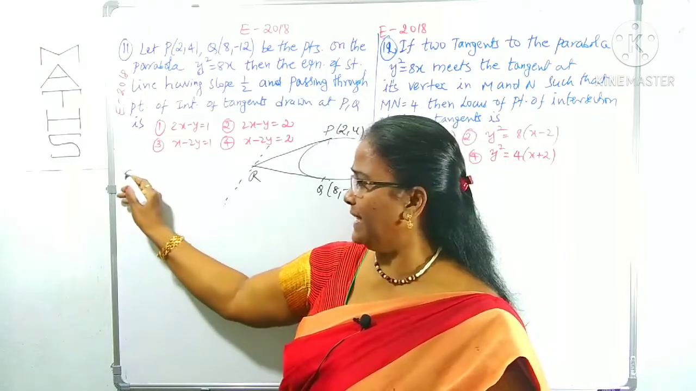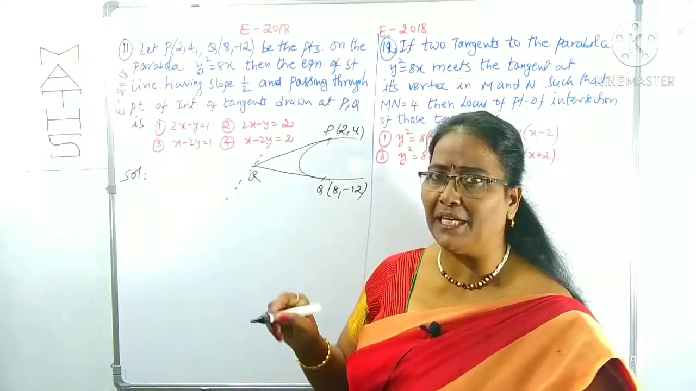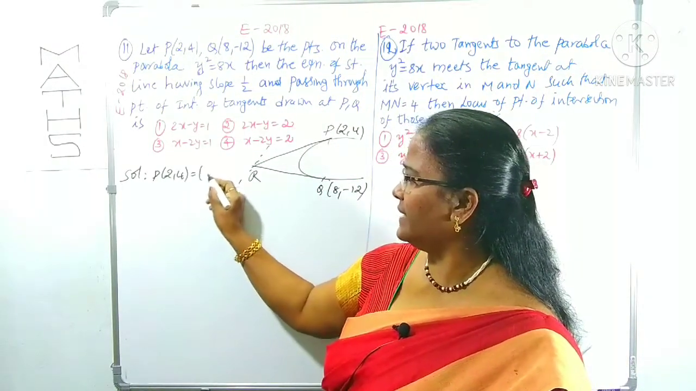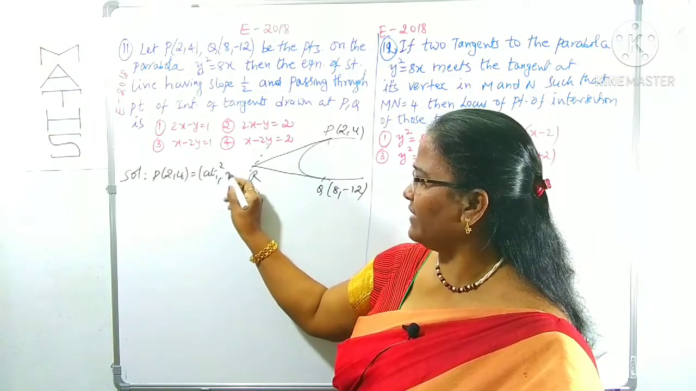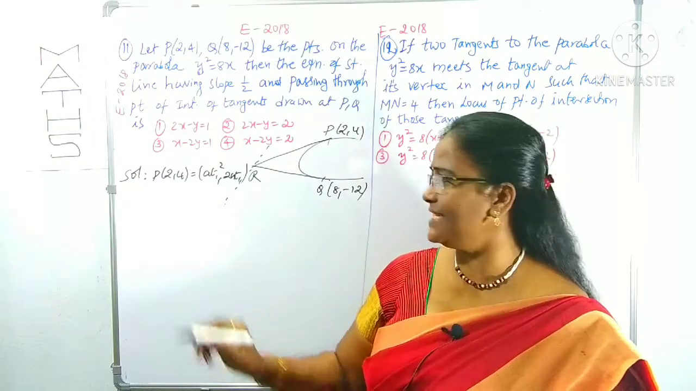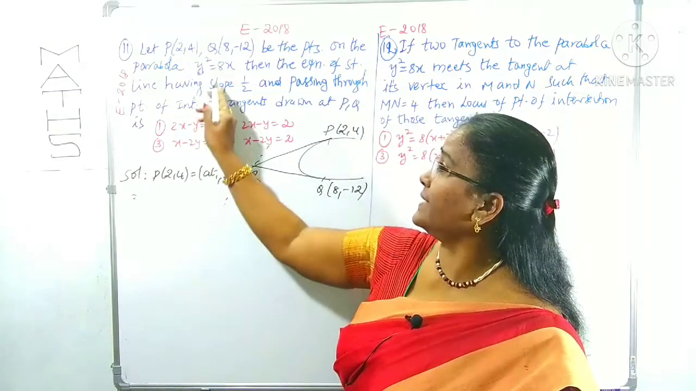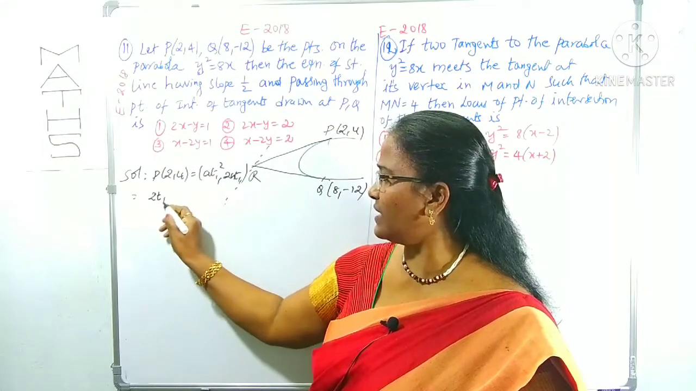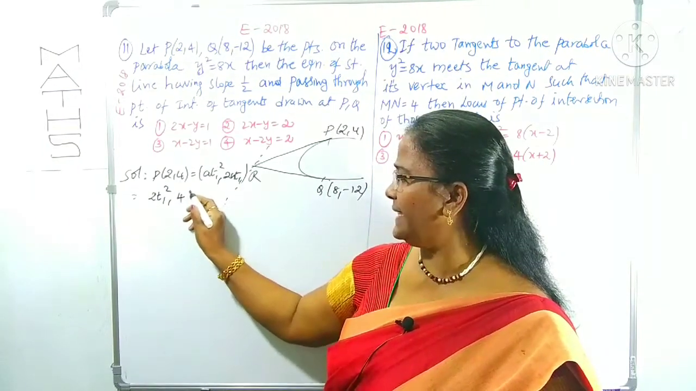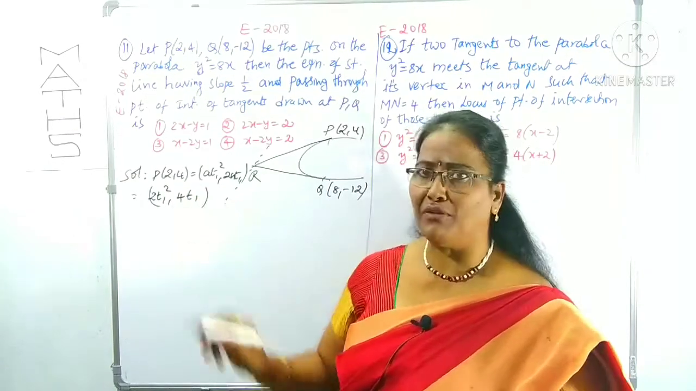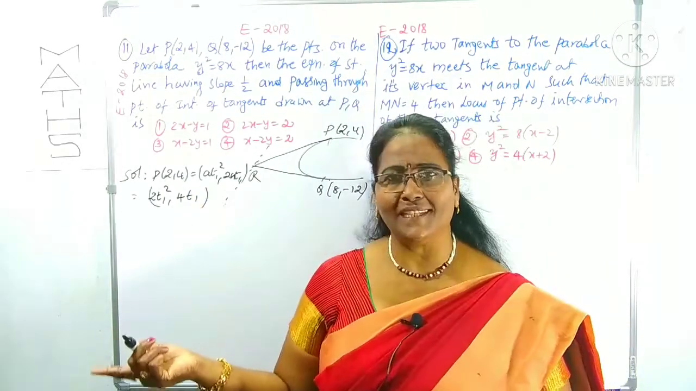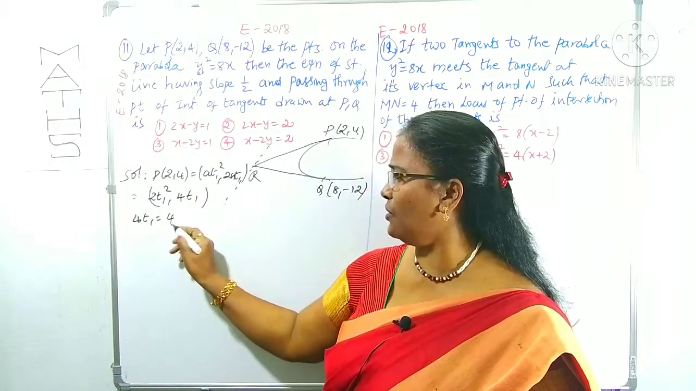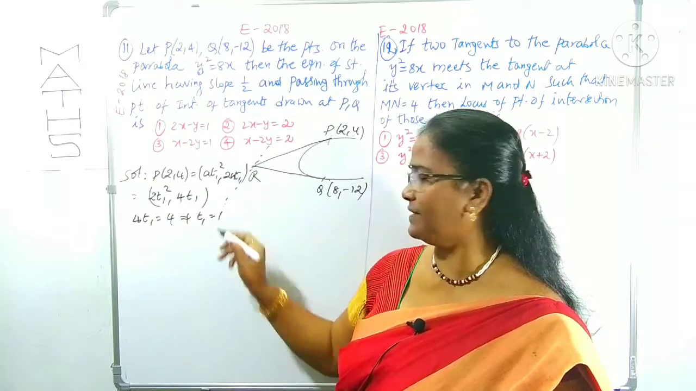First of all, take these 2 points as parametric points. P(2, 4) is one of the parametric points, like (a t1 square, 2a t1), which you can take for easiness. What is a here? a is 2 because 4a is 8. Therefore (2 t1 square, 4 t1) equals (2, 4). From this we can find t1 easily. Equate the y coordinate, that is 4 t1 is equal to 4. The t1 value is 1, right?